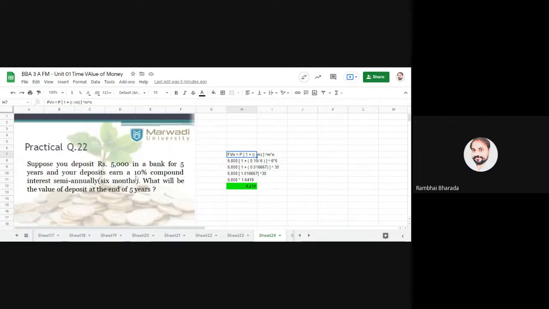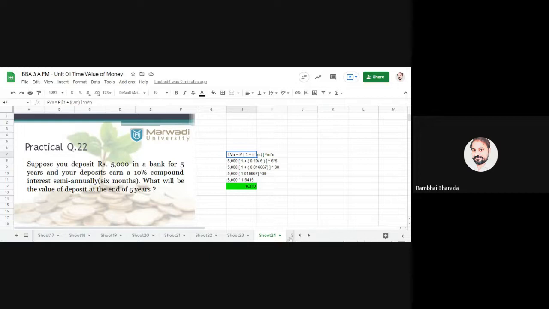Semi-annually means 6 months, half-yearly means 6 months, quarterly means 3 months, monthly means 1 month. So monthly means M is equal to 12, quarterly means M is equal to 4, semi-annually M is equal to 2, half-yearly M is equal to 2. N means number of years.